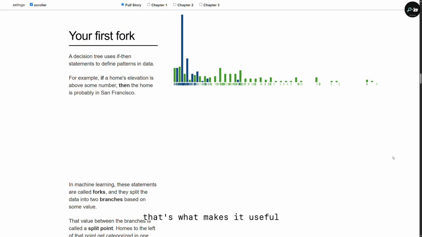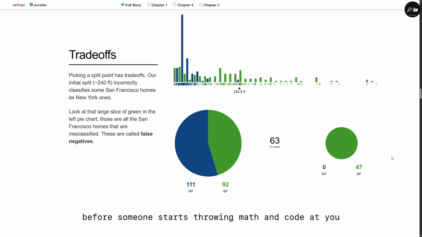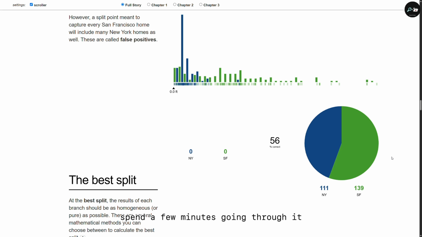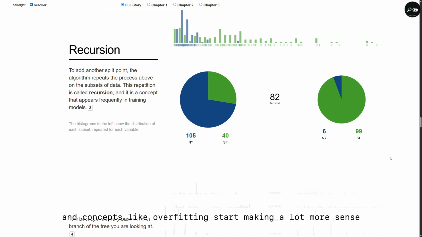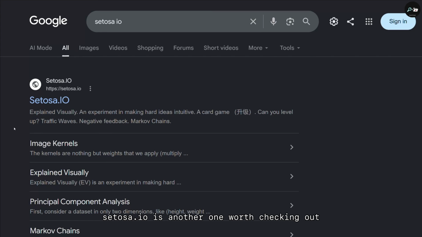That's what makes it useful. You get the idea first before someone starts throwing math and code at you. Spend a few minutes going through it, and concepts like overfitting start making a lot more sense.